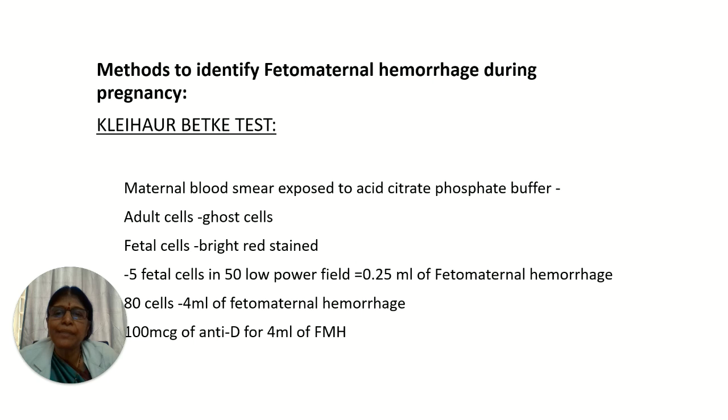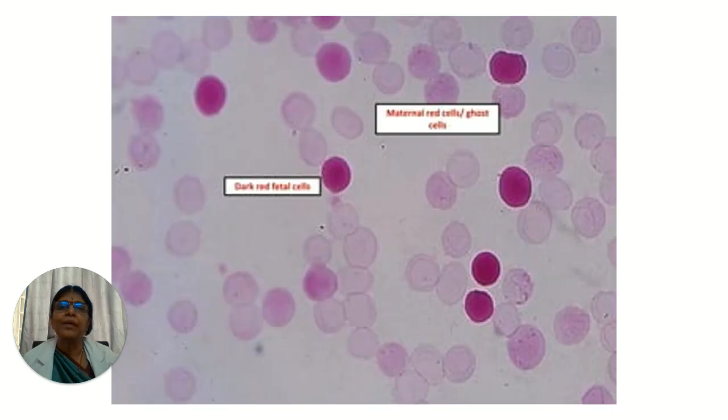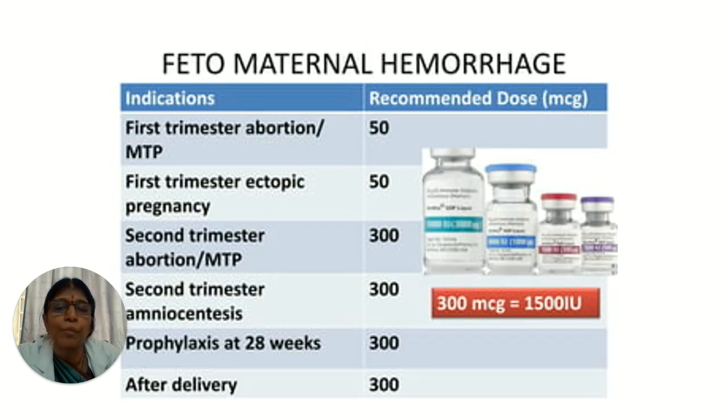Then 80 cells will indicate a feto-maternal hemorrhage of 4 ml, and 100 micrograms of anti-D for 4 ml of feto-maternal hemorrhage. So these are the ghost maternal cells, and the bright cells which you see are the fetal cells containing the fetal hemoglobin.